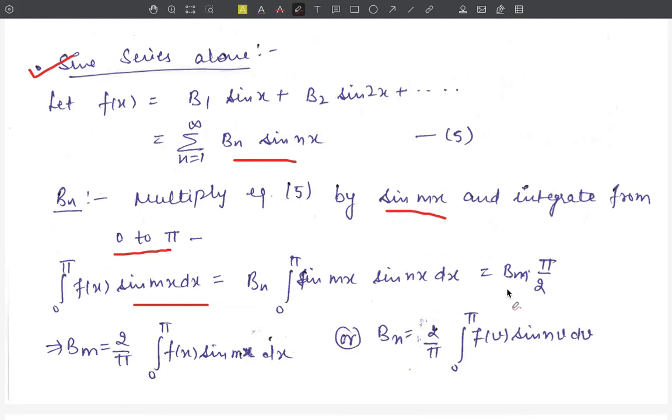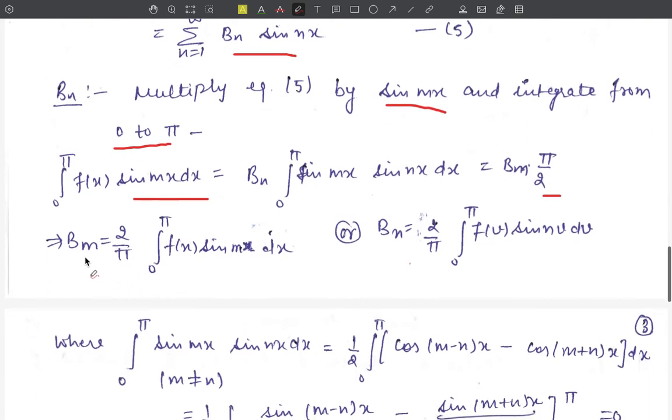The value of this integration for n not equal to m will be 0. For n equal to m, this is equal to pi by 2. Therefore, the value of b_m is equal to 2 upon pi integration 0 to pi f(x) sin mx dx, or 2 upon pi integration 0 to pi f(v) sin nv dv.